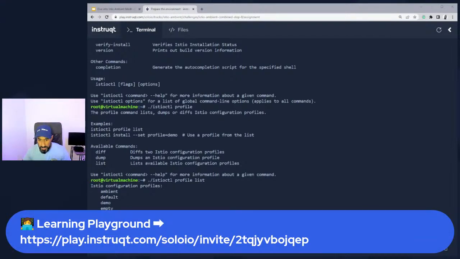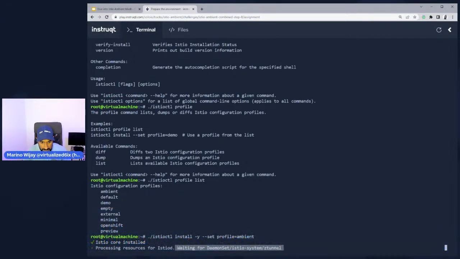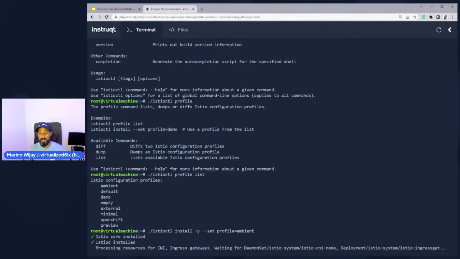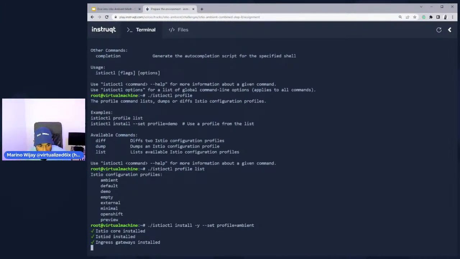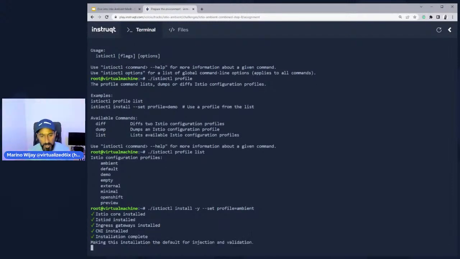But if you notice here, look, waiting for daemon set istio-system ztunnel. Ztunnel is that proxy, the Istio CNI node, ingress gateway is deployed. So a lot of the same components are deployed, like Istiod and even the ingress gateway, but then the ztunnel as well as the CNI pod are installed as well.